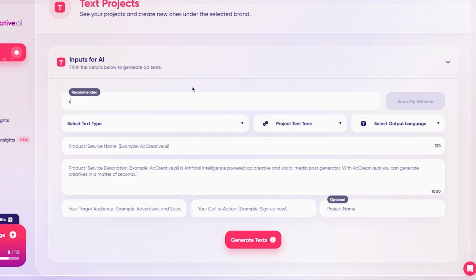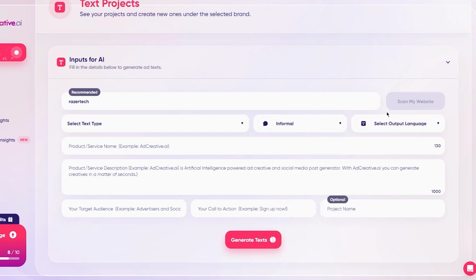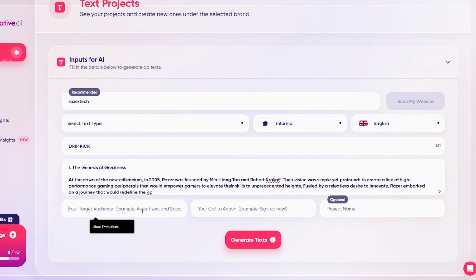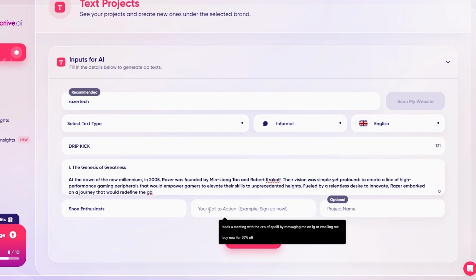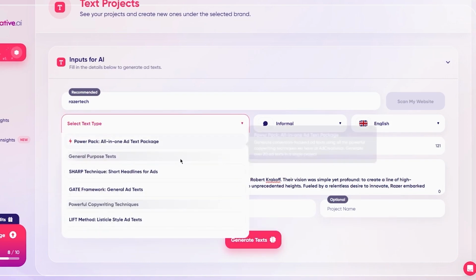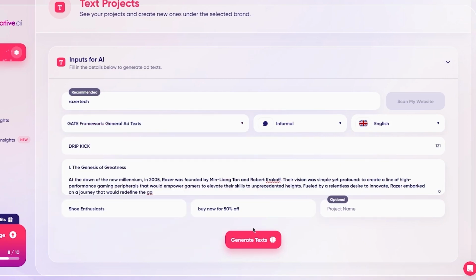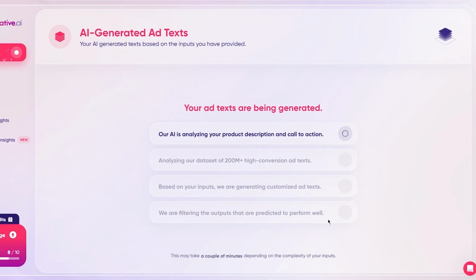So do make sure to concentrate on the quality of text and fill out the necessary inputs, because the more detailed you are, the better everything is going to be for you. So again, let's say I'm going to call this Razor Tech real quick. You're going to select the text type if you want to. I'm going to go with an informal tone, English language, product, service, just go with something random. Again, add some type of product detail. I'm going to add a target audience, call to action, and you're just going to click on generate text. Make sure to select the text type. I'm going to go with general ad texts, and I'm going to click on generate text.